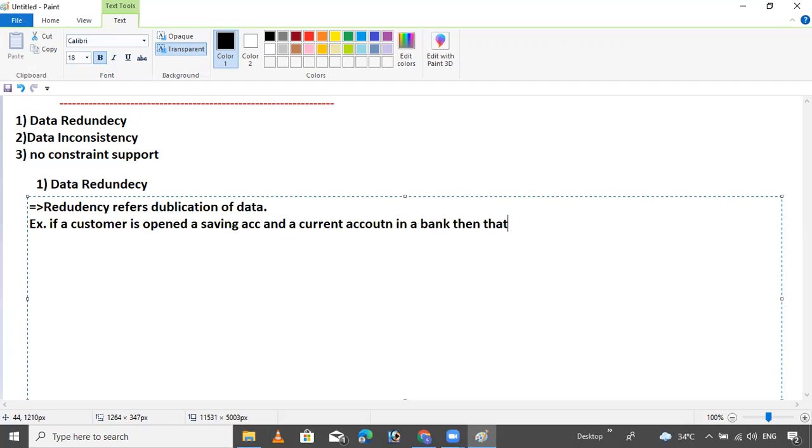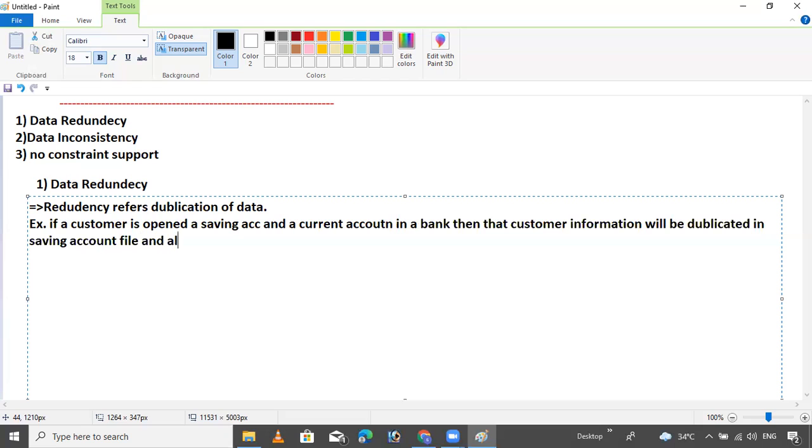Then that customer's information will be duplicated in the saving account files and also in the current account files. Am I right or wrong?